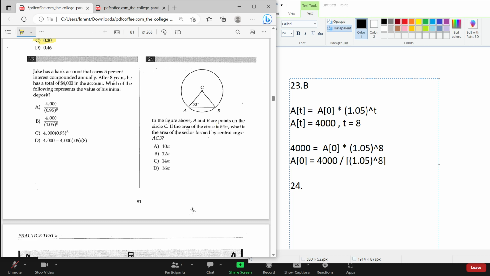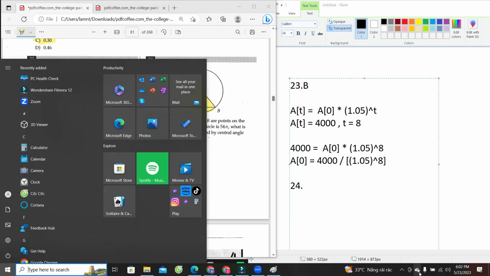So they ask us that if the area of the circle is 54 pi, what is the area of the sector formed by the central angle ACB? Okay, so we are asked to find the area of this part, this whole section, right? Alright, let's calculate that.